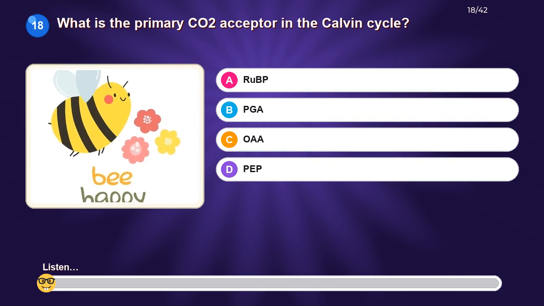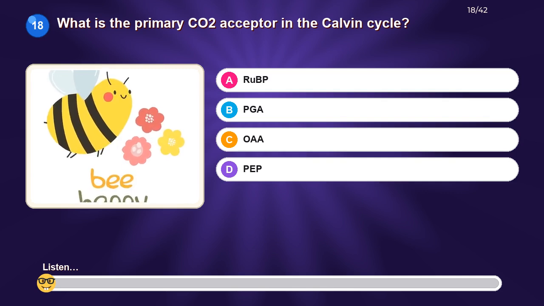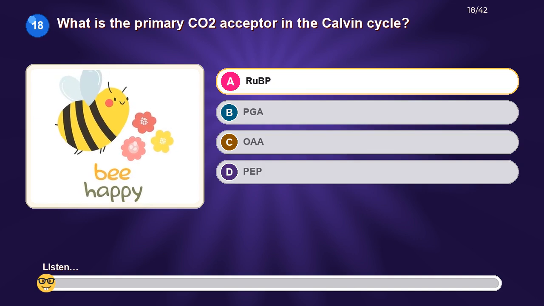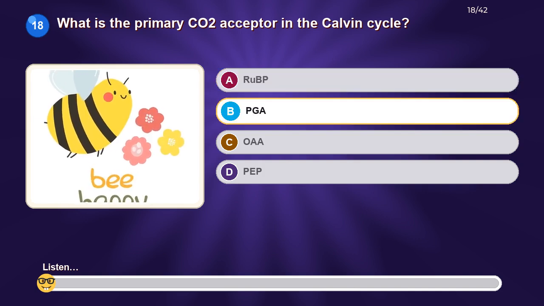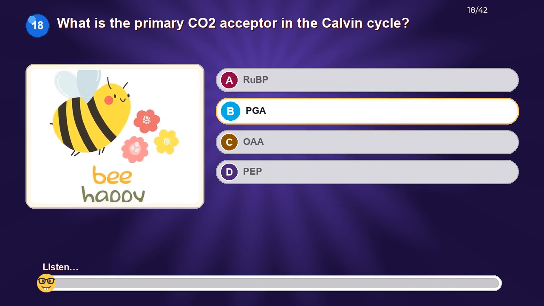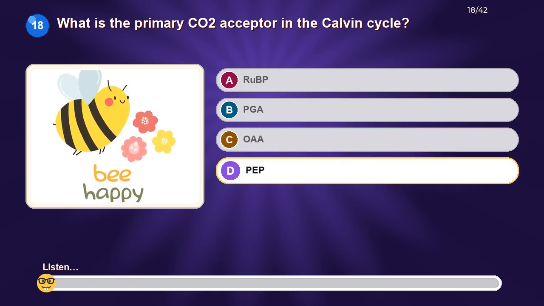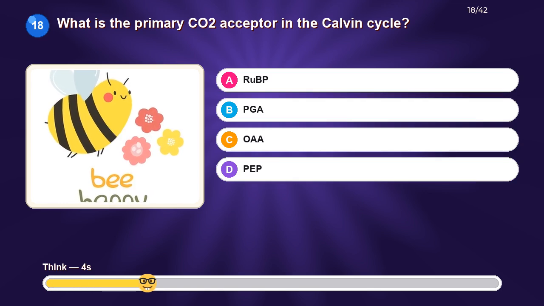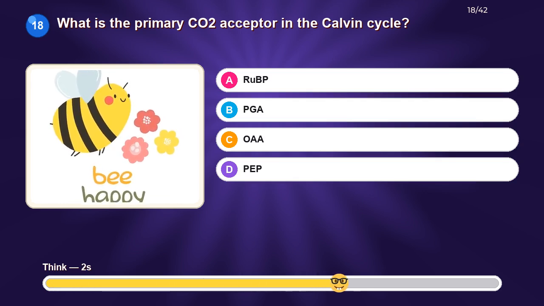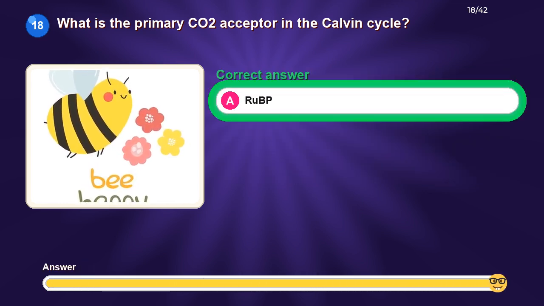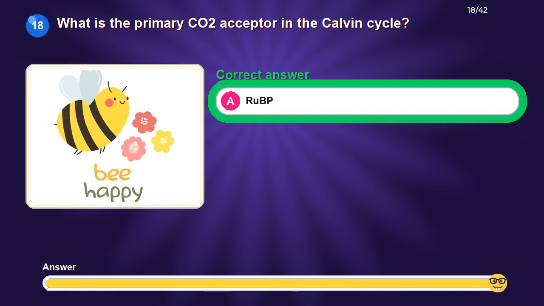What is the primary CO2 acceptor in the Calvin cycle? Option A. RuBP. Option B. PGA. Option C. OAA. Option D. PEP. The correct answer is RuBP.